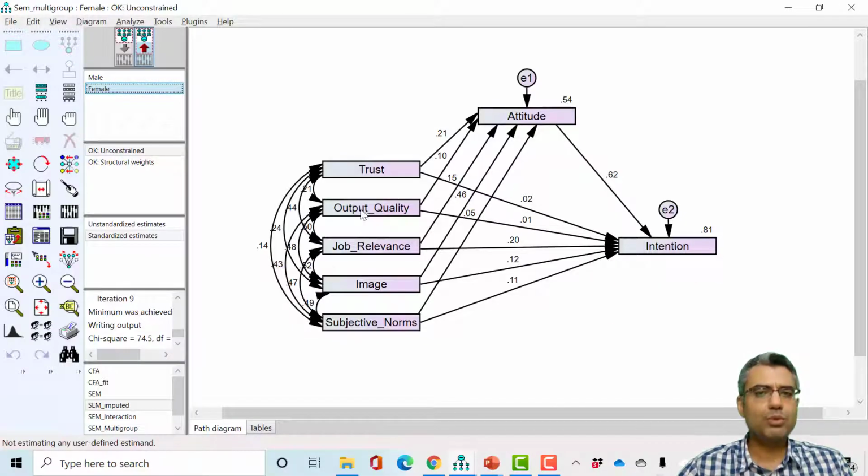So you can do the same for all these relationships. You can check those that you are interested to know, and even you can see the R square. Let me go to the unconstrained model. Yeah, I'm already there. So you see the R square for male is 73%, for female is 81%, and R square for attitude is 38% for male and 54% for female.